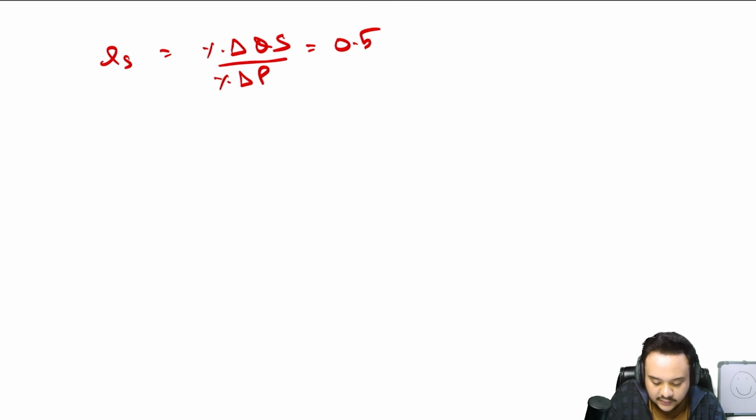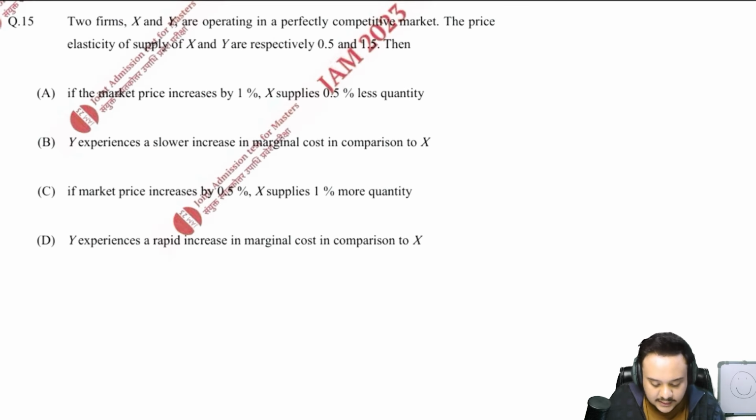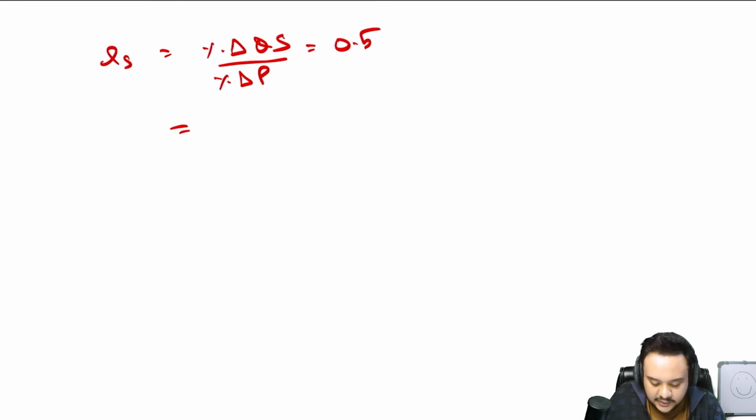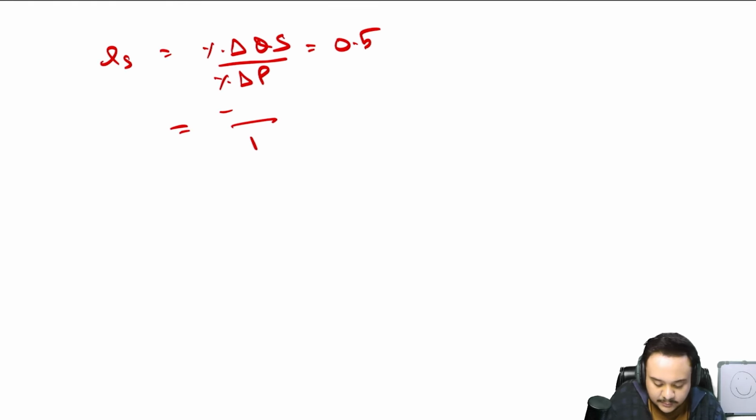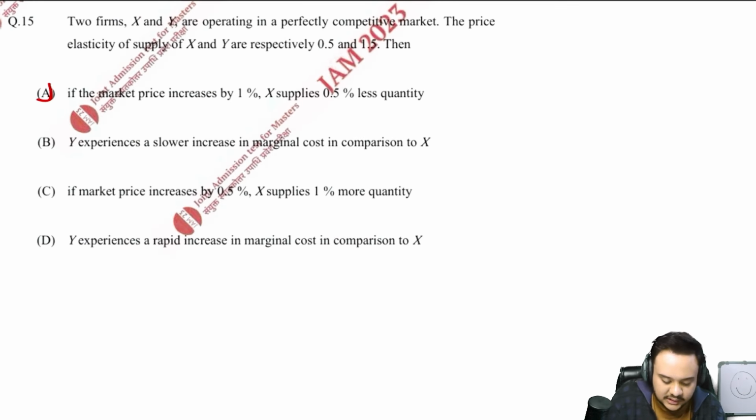Let me just write this down then. You know that the price elasticity of supply is equal to percentage change in the quantity supplied upon percentage change in price. It is given as 0.5. Now the option is saying that there is a 1% change in price and a minus 0.5% change in quantity supplied. It has actually fallen. So is minus 0.5 equal to 0.5? No, absolutely wrong. So this option is absolutely wrong.